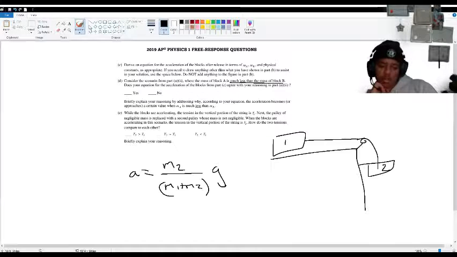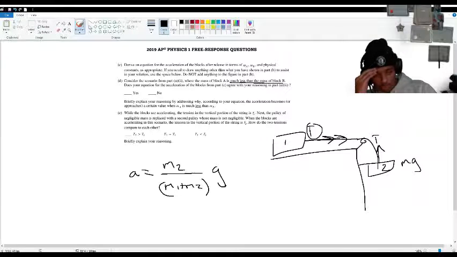So if this mass is so small, there will be such little tension pulling up on this. There will be much tension pulling up here. Way more. Why? Because this mg is so much greater than the tension here.